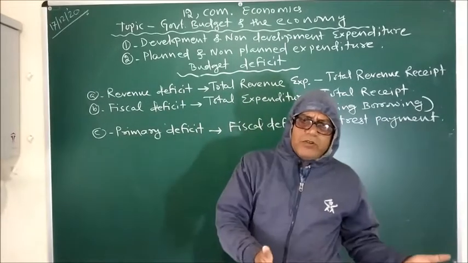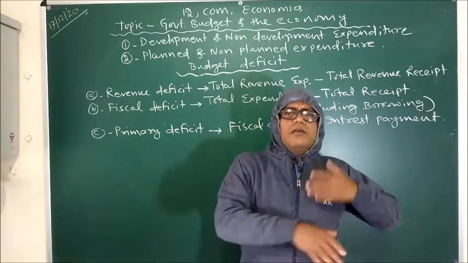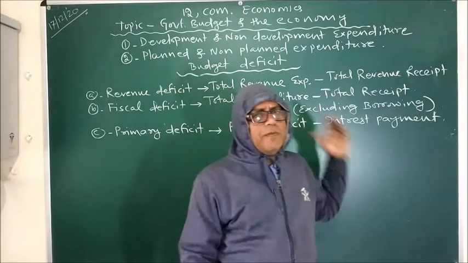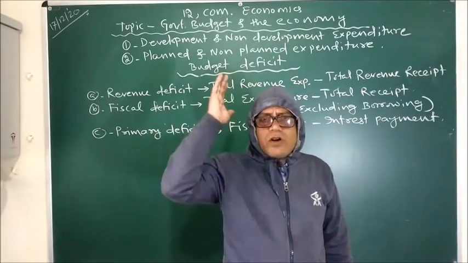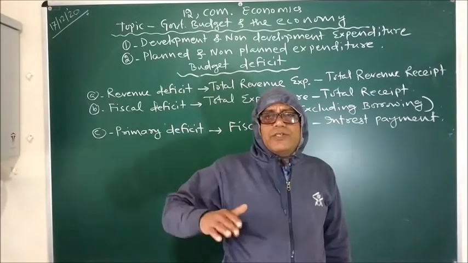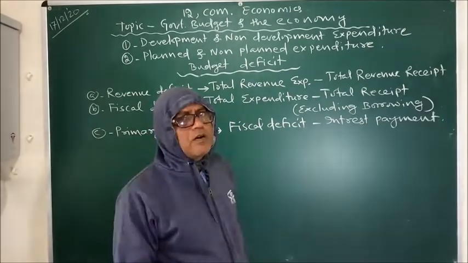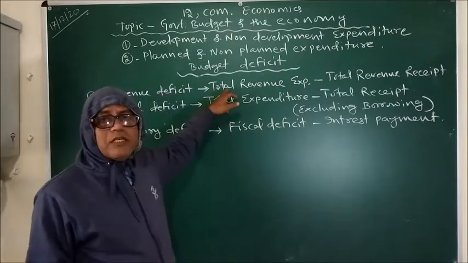But the government is willing to spend. It is not that much income the government is not able to generate. Simply there is revenue deficit, which means the government is not able to meet its day-to-day expenditure for the functioning of the economy or the government. That is the implication of revenue deficit.